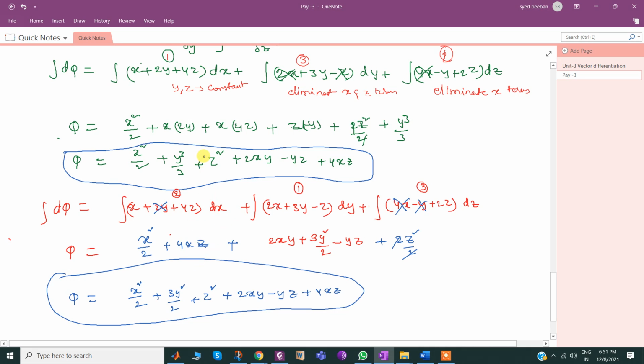Here there is y square. Where is the y square by 3? Here is a mistake. 3y square by 2 is supposed to be. I wrote a mistake here. Okay. So 3y square by 2.